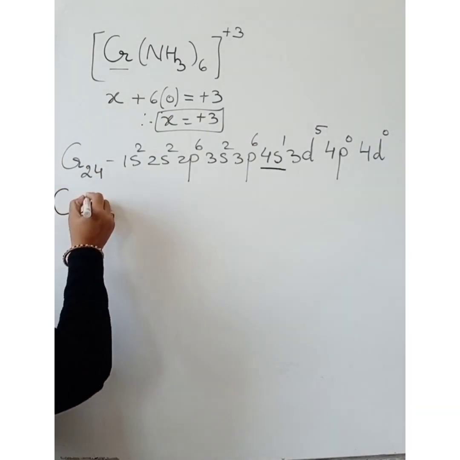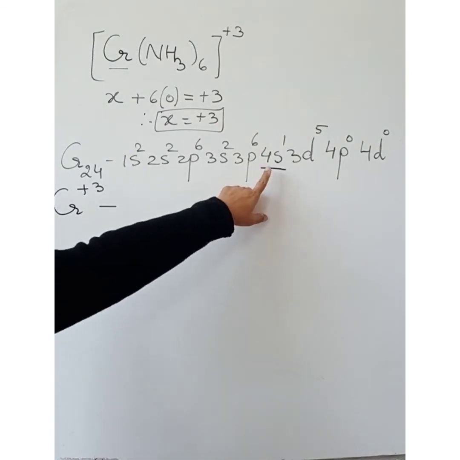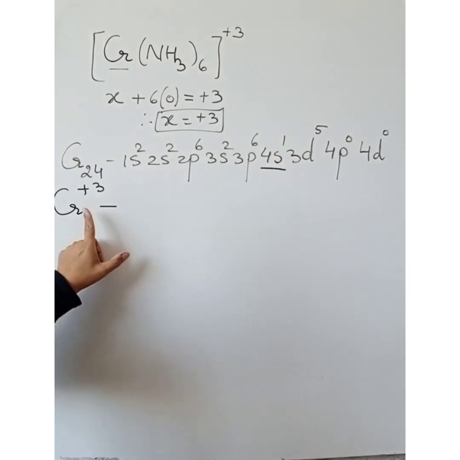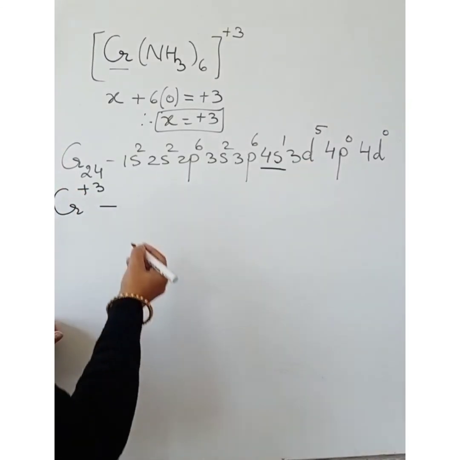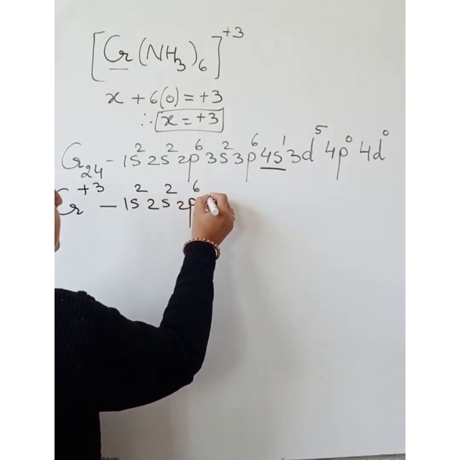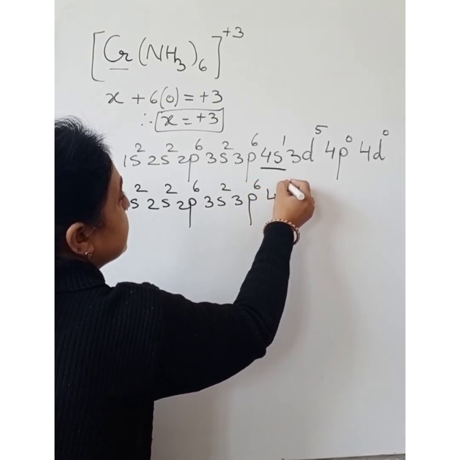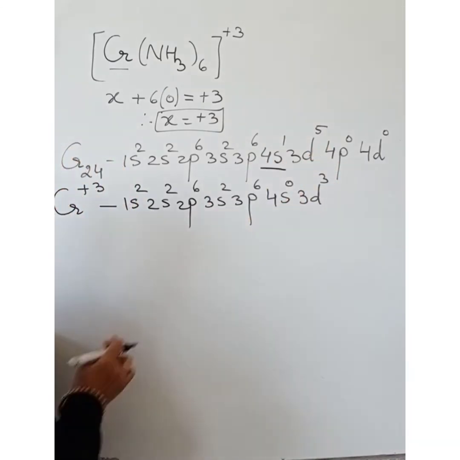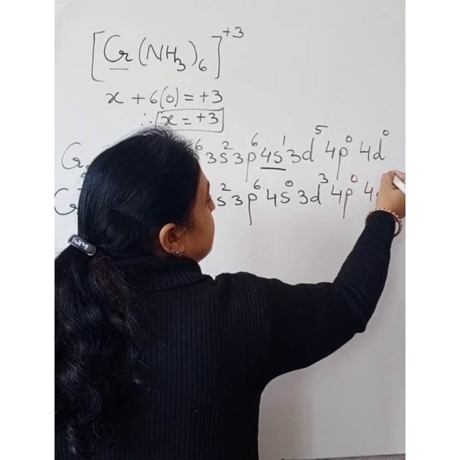Now chromium here is in the +3 oxidation state. So the electrons will be lost from the valence shell. 1 electron is there, but we have to lose 3 electrons. So 2 more will be lost from the next orbital. So we will have the configuration 1s2, 2s2, 2p6, 3s2, 3p6, 4s0, 3d3. 2 from here and 1 from here. Total 3 are lost. 4p0, 4d0.